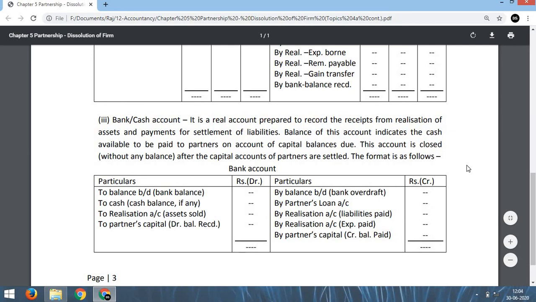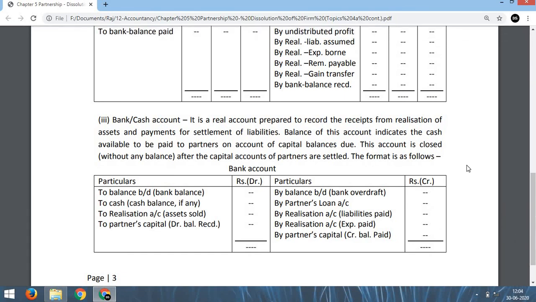Okay, next day we will be discussing journal entries, and that is given in your NCERT book, page number 232 to 234. Total 15 entries are given. So you must go through these 3 pages, 232, 233 and 234. That means what entries are passed on different transactions. You must go through the entries, learn the entries, see the entries. After that we shall try to solve numerical sums on dissolution of firm. Thank you.